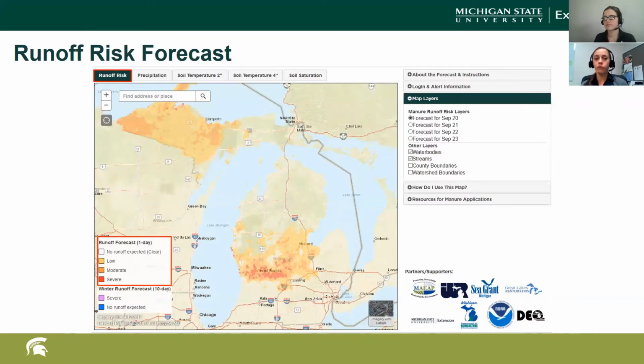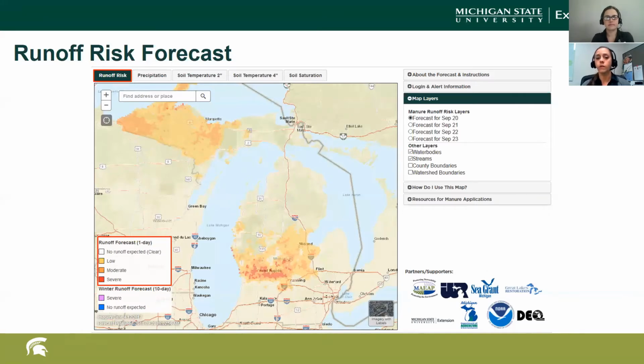Like we mentioned before, the runoff risk forecast was derived from real-time precipitation and temperature forecasts from the National Weather Service. It combines snowmelt, soil moisture, and landscape characteristics in order to forecast runoff events. In the picture you see here, there are 4 different categories of risk over the course of 24 hours. You can also think about that risk in terms of the magnitude of an event. Small rain events are a lower risk, whereas larger events are at a higher risk.